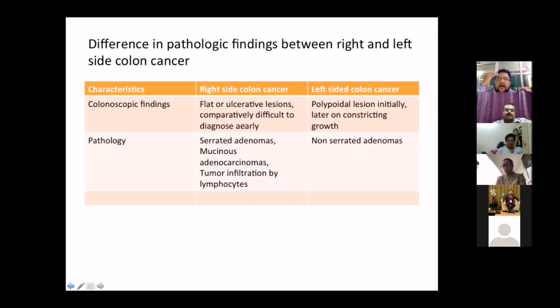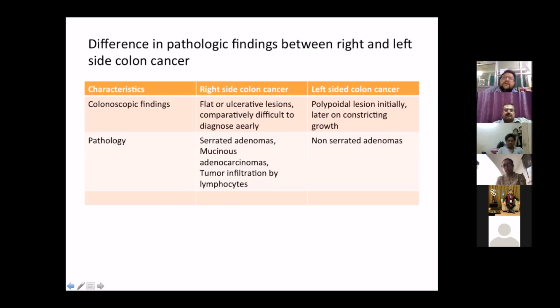Again, there is a difference in early diagnosis: left-sided colorectal cancers tend to be diagnosed earlier on colonoscopy as compared to right-sided colorectal cancer.